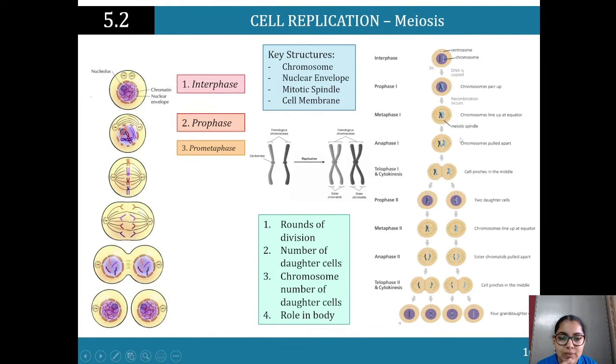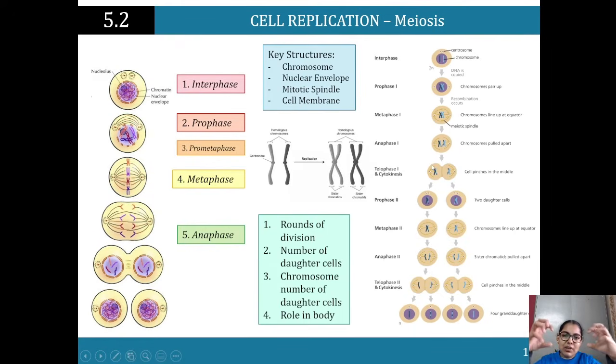So then the chromosomes are pulled apart in anaphase 1. So they're lining up, and then we pull them apart in anaphase 1. Then we see telophase 1 and cytokinesis. So now the cell is pinching them apart in the middle, and we end up with our 2 daughter cells.